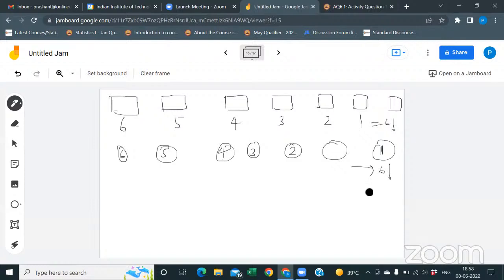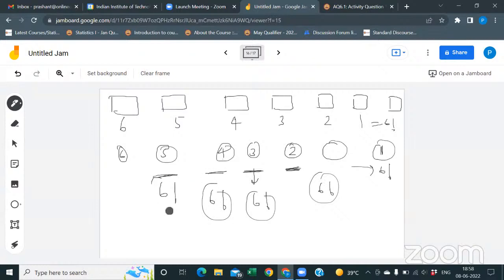Similarly, each of the 7 slots can be the empty one, and each time you get 6 factorial. So it is 7 times 6 factorial.